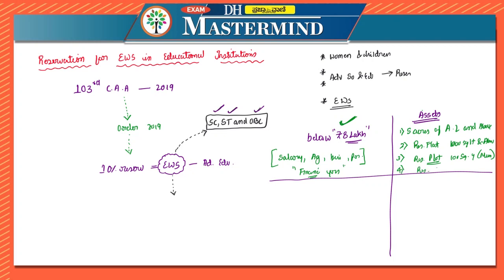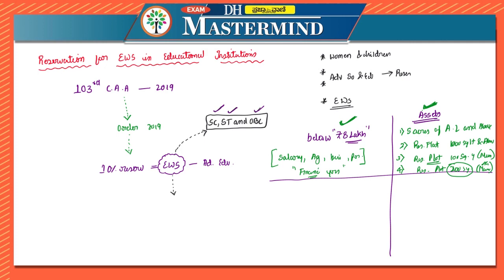If they are having a residential plot of 200 square yards or above in the case of rural areas, that is, in areas other than notified municipalities, you consider it as rural areas only, then 200 square yards or above, they are ineligible. So in the first condition they mentioned the income, in the second condition they are mentioning the assets.